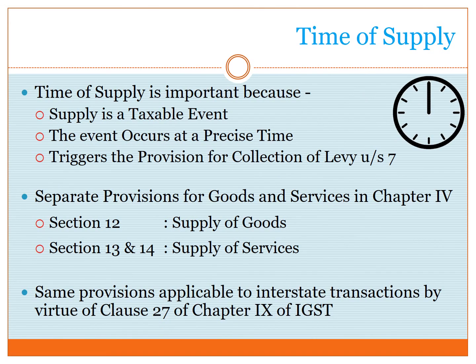Now let us come to time of supply. Time of supply is important because supply is a taxable event. The event occurs at a precise time and triggers the provision for collection of levy, which is Section 7 under the Model GST Act. In the Model GST, we have got separate provisions for goods and services in Chapter 4. Section 12 deals with supply of goods and Section 13 and 14 deals with supply of services. Identical provisions are applicable to interstate transactions by virtue of Clause 27 of Chapter 9 of IGST.